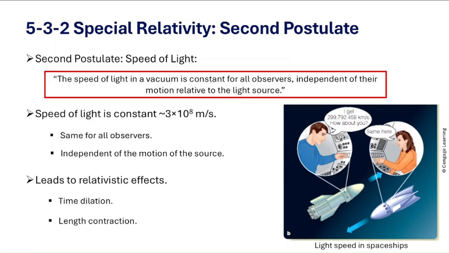So this is why we can no longer think of time and space as absolute. So next, we will explore some of the startling consequences of special relativity, including how mass and energy are related.